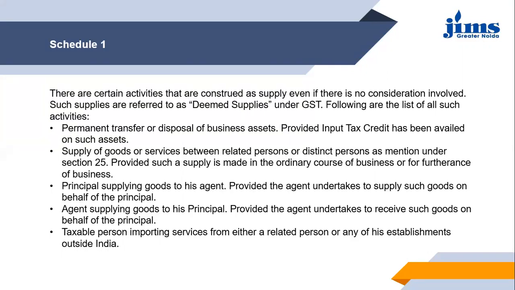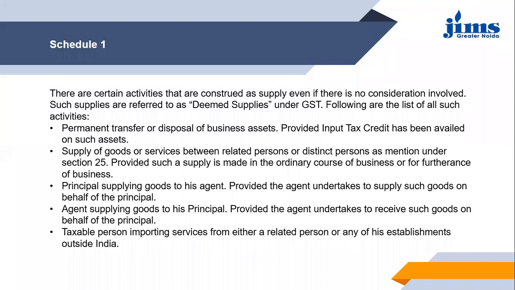Related person here means any persons are related to each other if such persons are, you can say, the director of one another's business. Two people are there and they are director of each other's businesses. That can be the related person. I'm giving you the examples of that. If, let's say, the two persons are legally recognized partners in a business, they are holding the position of partners in a particular business, or they are in relation of employer and employee, then they will be the related person.